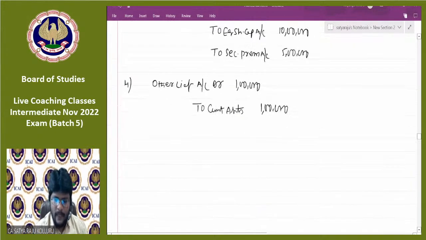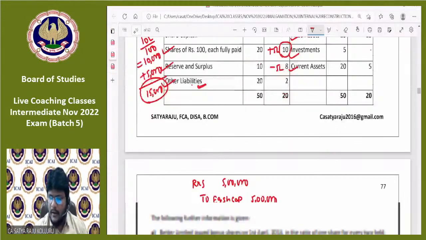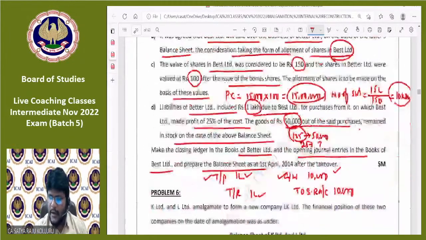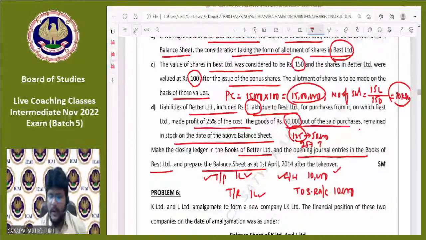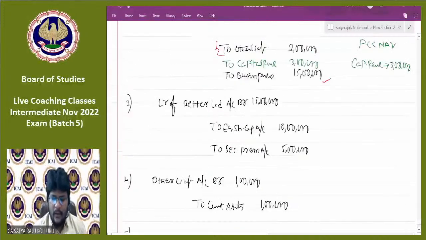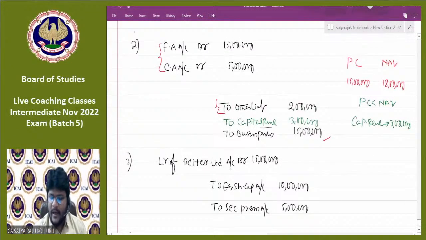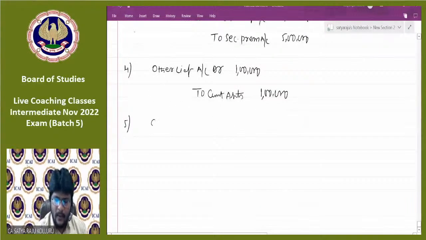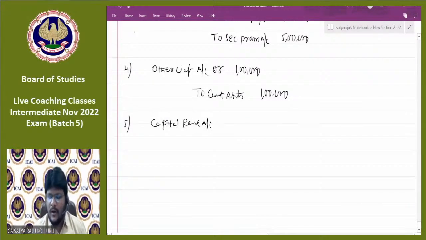Next, fifth entry. The entry is goodwill account debtor to stock reserve. The amount will be 10,000. But I already told you in entry number 2, if you end up with capital reserve, there is no need to give debit to the goodwill. You can directly debit the capital reserve. The reason is, if you give debit to the goodwill, again such goodwill should be knocked off with capital reserve. That's why, instead of writing the goodwill, I can directly put capital reserve 10,000 to stock reserve account.